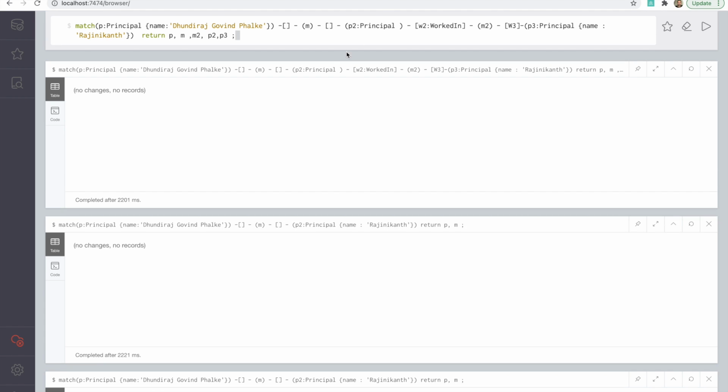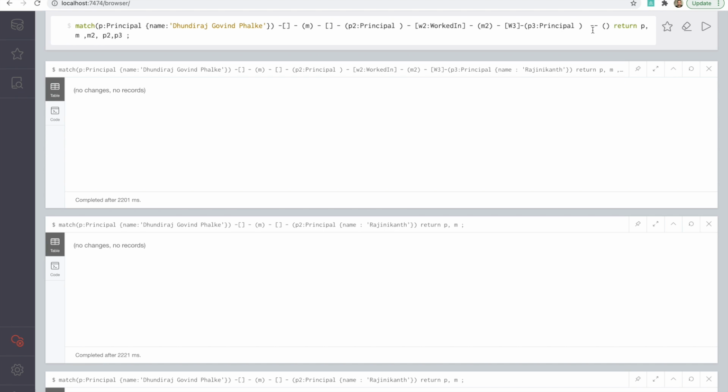Okay, so there are none. That means there is no common connection for Rajnikant. So let's go one step further and continue doing the same thing. Instead of finding this relation P3, let's try to add one more relation, and let's see if we can connect Rajnikant and Dada Saheb Phalke with two actors in between. So this is principal. Now let's say we go to, okay, let's go to movies directly.